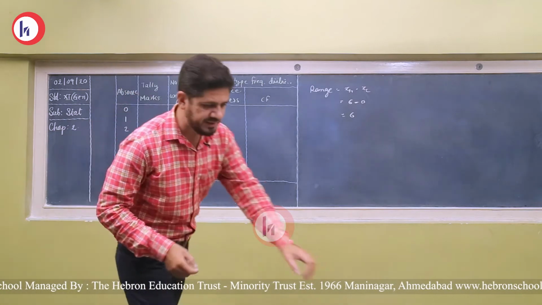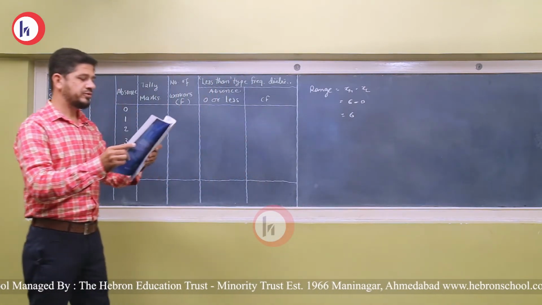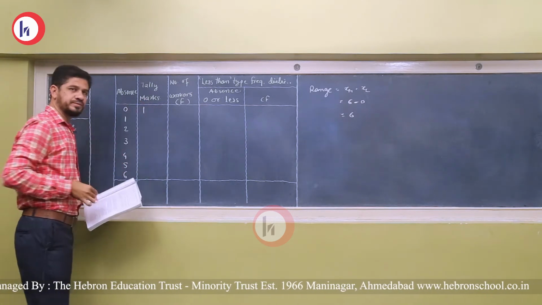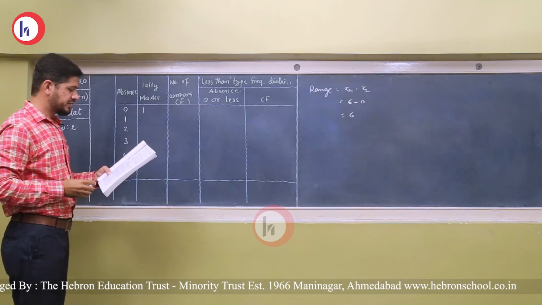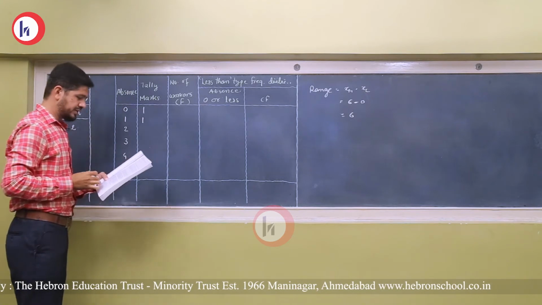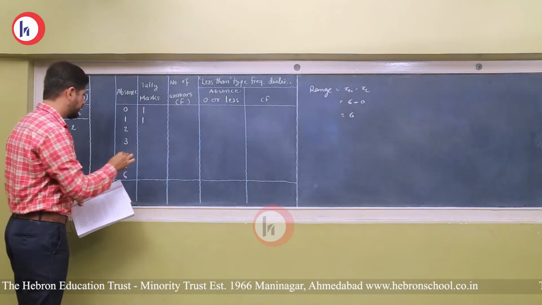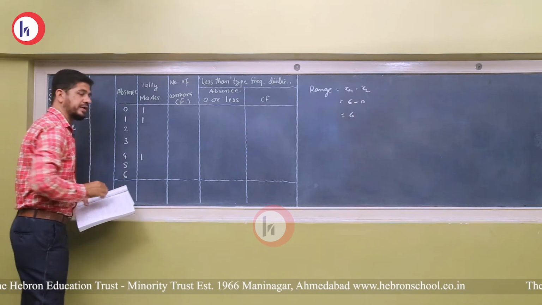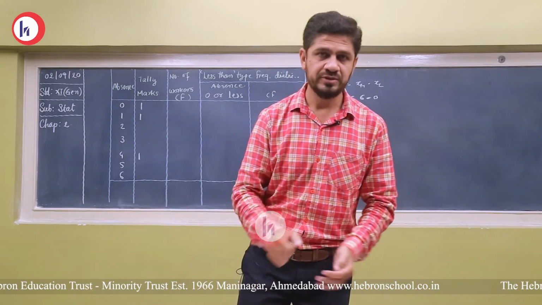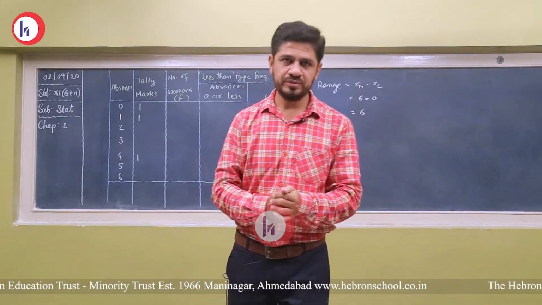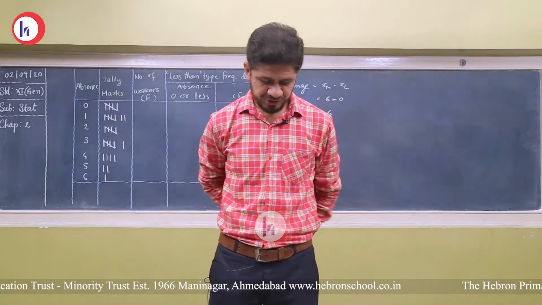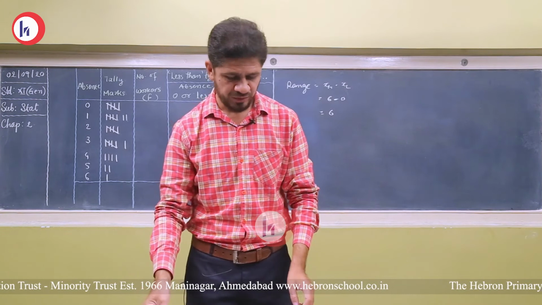As per the data given, the first value is 0, so we will put one tally mark in front of 0. The second one is 1, so we put one tally mark against 1. The third value is 4, so we will put one tally mark against 4. Students, as I explained this earlier, to save our time I pause the video and will do the calculation. At the next level, I put tally marks against each value.